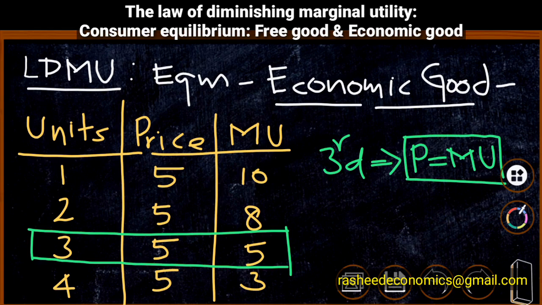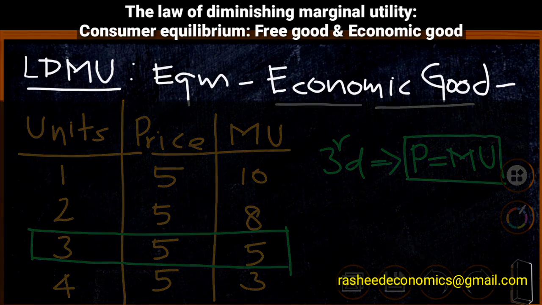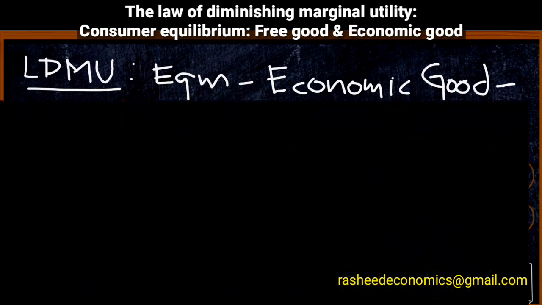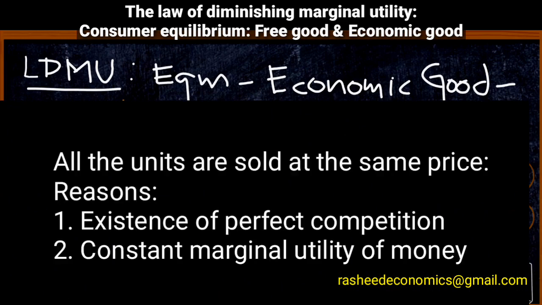One important point to be noted here is that all the units of the product are sold at the same price. That is, for the first unit, the second unit, and the third and fourth unit, the consumer is paying the same amount of money. This is because of the two basic assumptions of neoclassical theory. These assumptions are, first, the existence of a perfectly competitive market. If there is a perfectly competitive market, the price of the commodity will be the same for all units.